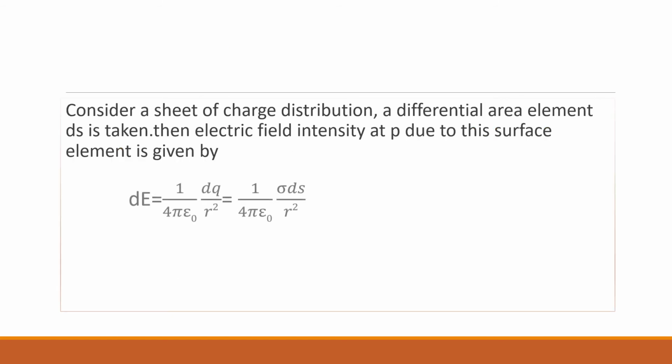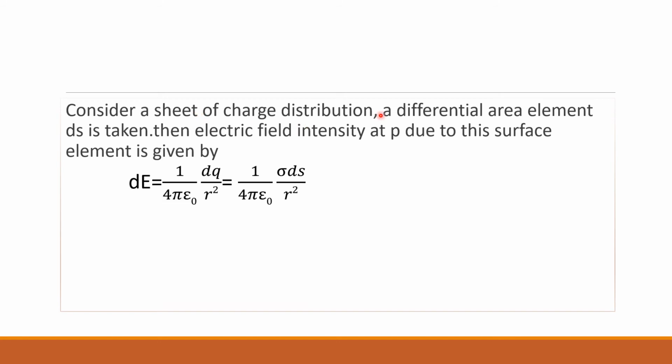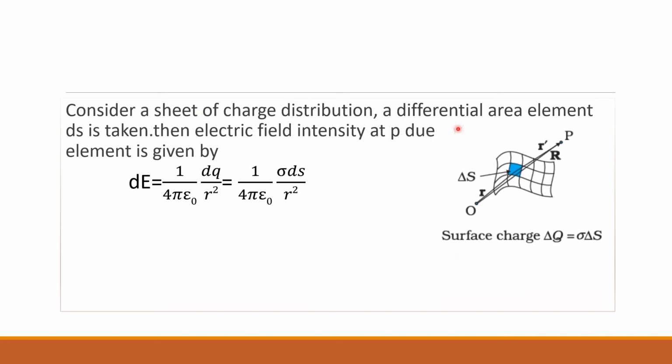So in order to find out the electric field intensity, consider a sheet of charge distribution and take a small differential area element delta S. Then electric field intensity at P due to this surface element is given by dE is equal to 1 by 4 pi epsilon naught dq by r square. We are just using the formula of electric field intensity here. Okay, no need to confuse.